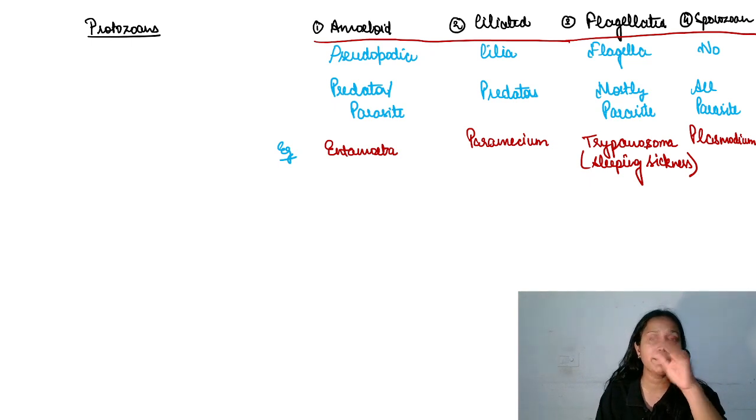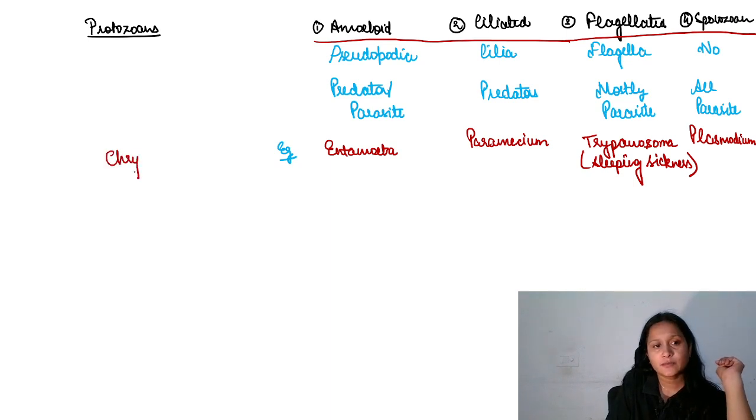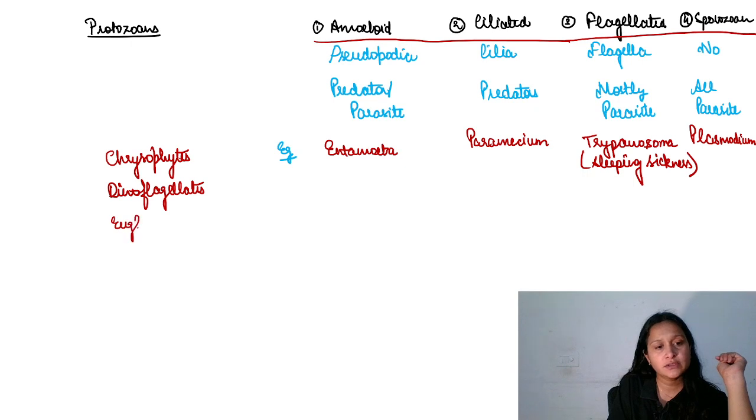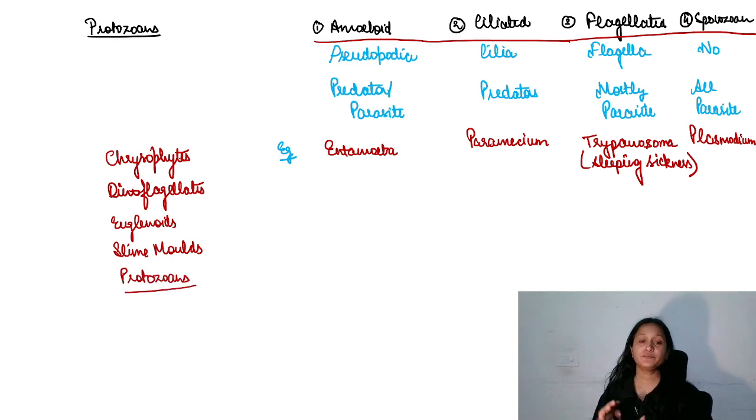I hope so. So we saw 5 groups of kingdom Protista: chrysophytes, dinoflagellates, euglenoids, slime molds, and what else? Your protozoans. Okay?